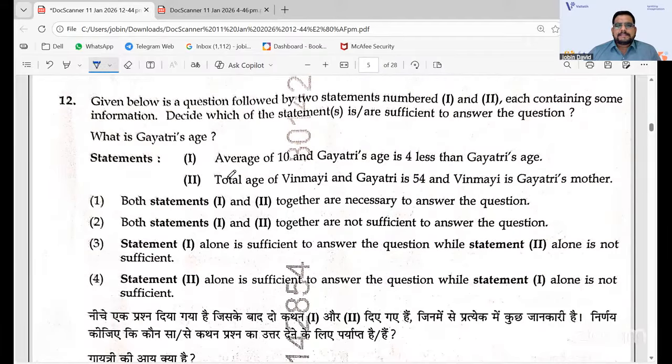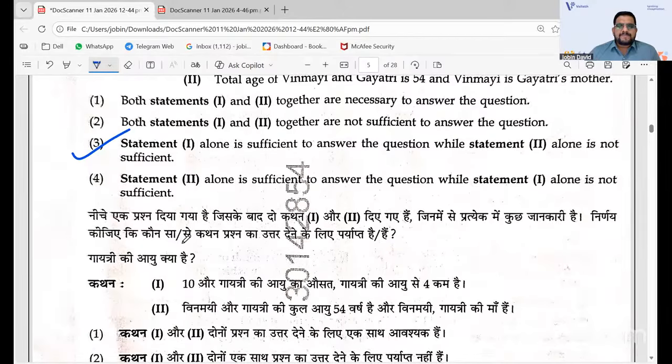And assertion reason, the answer will be statement 1 is alone sufficient to answer the question, while 2 alone is not sufficient. So the first 12th question, that is third, the answer is 3.